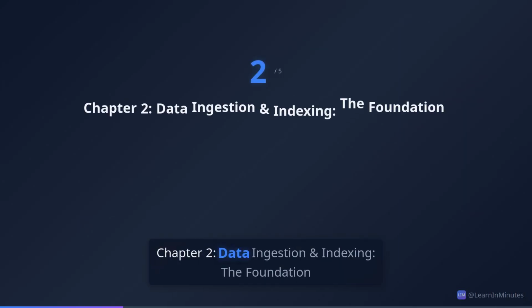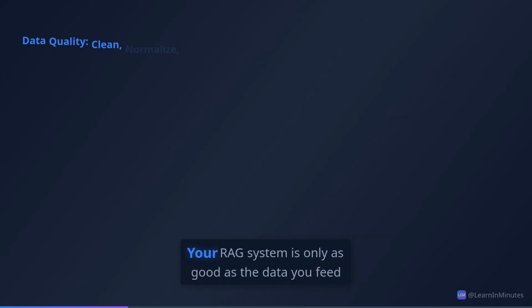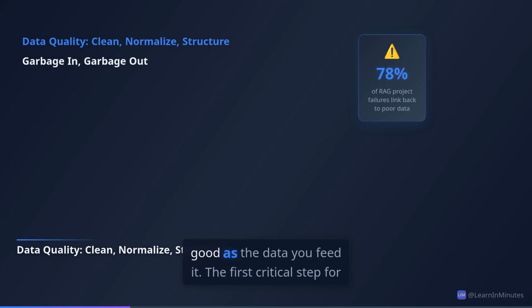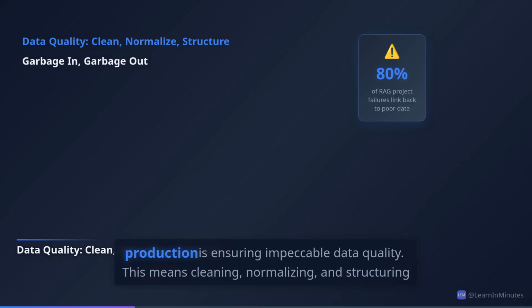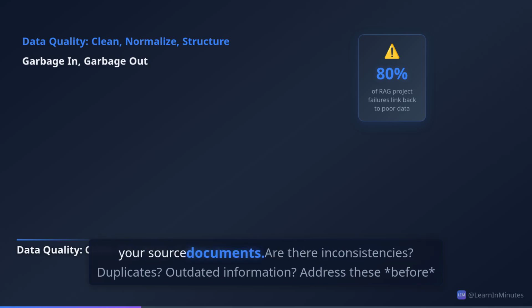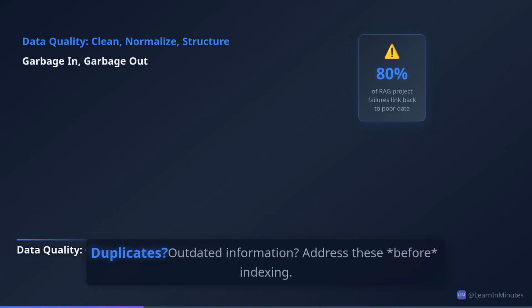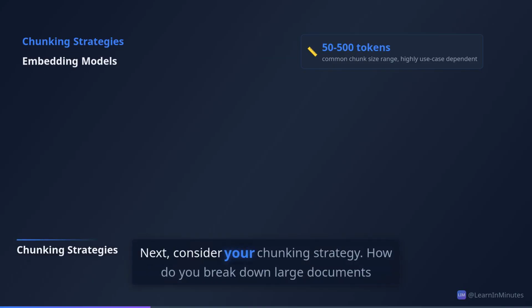Chapter 2. Data Ingestion and Indexing, the Foundation. Your RAG system is only as good as the data you feed it. The first critical step for production is ensuring impeccable data quality. This means cleaning, normalizing, and structuring your source documents. Are there inconsistencies, duplicates, outdated information? Address these before indexing.